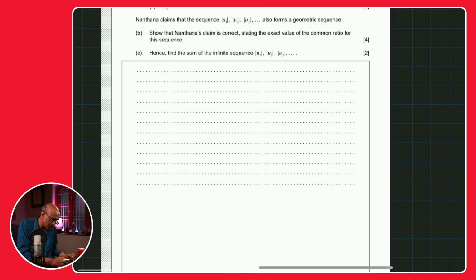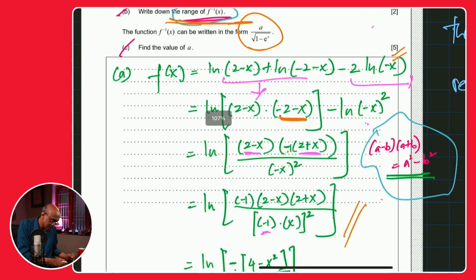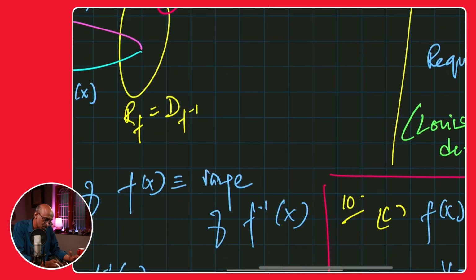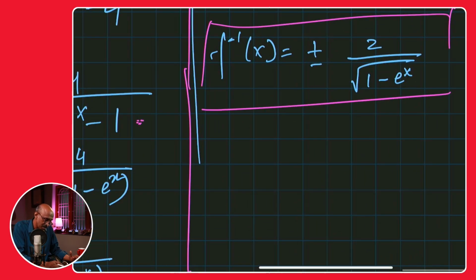The value of a, if you look at the definition very clearly, should actually correspond to negative 2. You know why? Because x is strictly greater than negative. That's one reason. The domain of f, remember, is the range of f inverse, and that value you're going to get only when the value of a is negative 2. Okay, so look at the expression that you have.